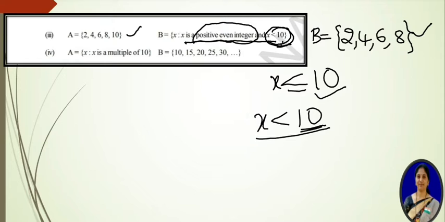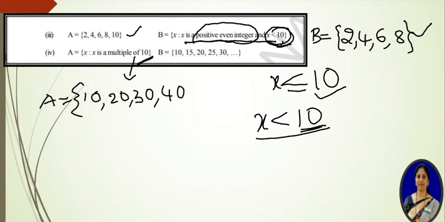A is equal to {x : x is a multiple of 10}. That means in set A we have to write multiples of ten, that means 10, 20, 30, 40 like that. No limit is there, so we can write this as an infinite set. And observe the elements in A and B. 10 is in A and 10 is in B. 20 is in A, so 20 is in B. 30 is in A, 30 is in B. So all the elements in A are in B. So clearly we can say that A is a subset of B.